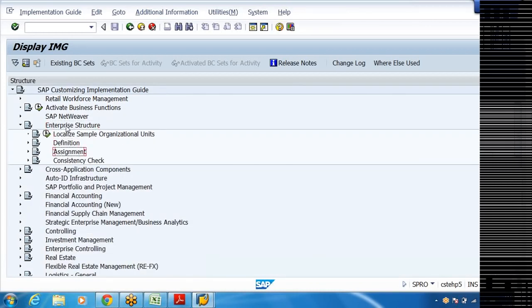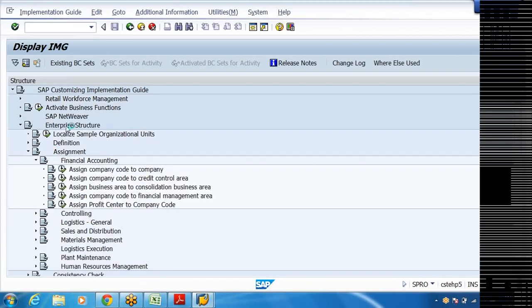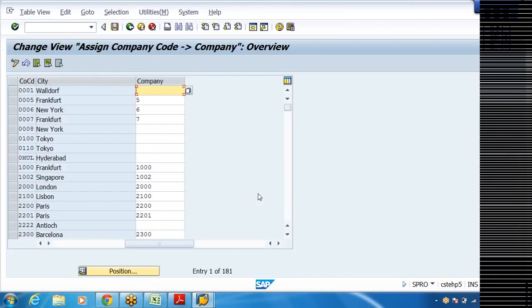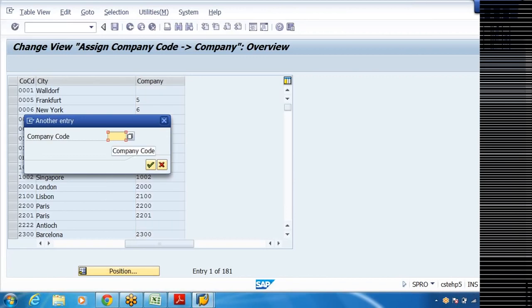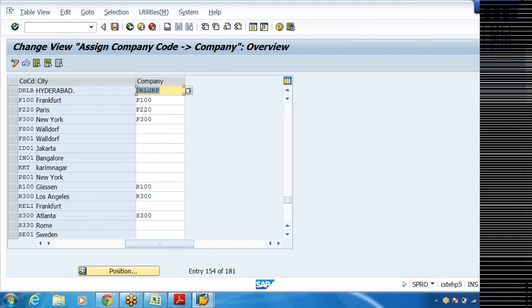Enterprise structure, assignment, financial accounting, assign company code to company. Here I need to select our company code. The company code is, say for example, DRLB. Against DRLB, this DRLB belongs to Dr. Reddy's Lab group.